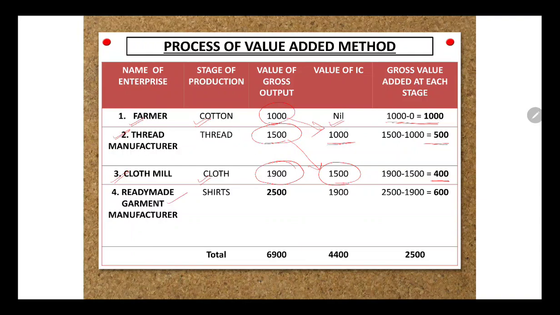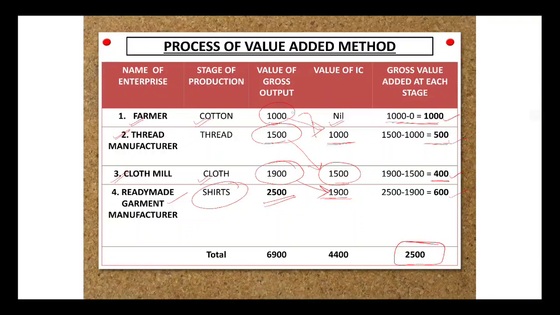Now for a ready-made garment manufacturer, he is producing shirts, and he has placed the value of output as 2500. Now for him IC will be all that which has already been included earlier. So if he doesn't take this IC 1900, then it will lead to an overestimation. Now see over here, we have just taken the value added, we are adding it up, and 2500 is the actual value which has been added in this entire process.